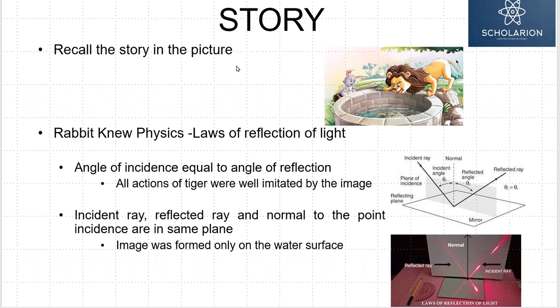So he brought the tiger to the well, and the tiger was able to see his own image in the well, but the tiger was not aware of physics. And he considered the presence of another tiger in the well. And when he roared, there was an echo from the well. He considered there is another tiger who is roaring. So the tiger was not aware of the laws of physics here, whereas the rabbit was aware of it.